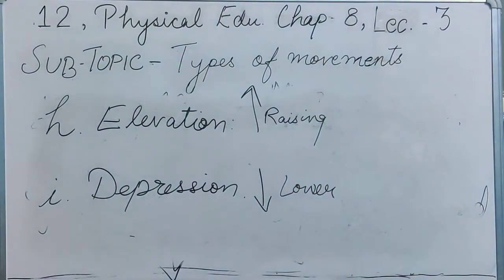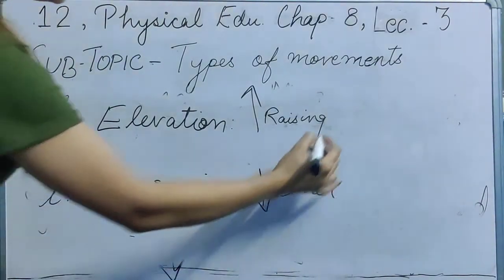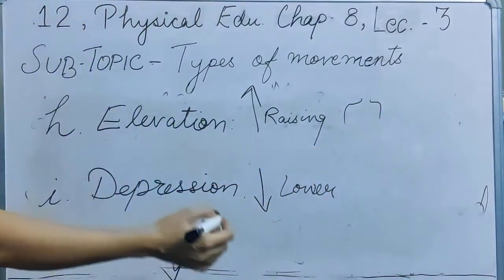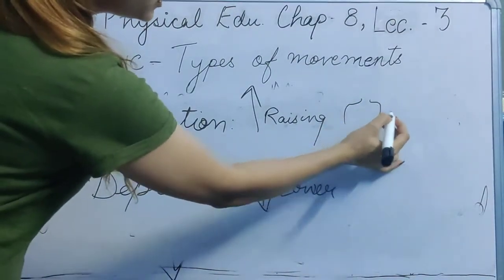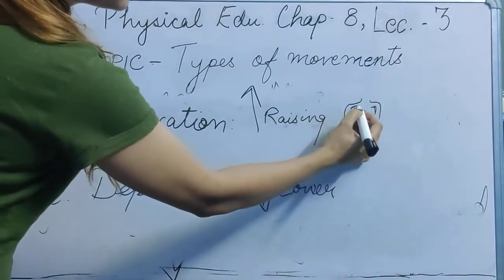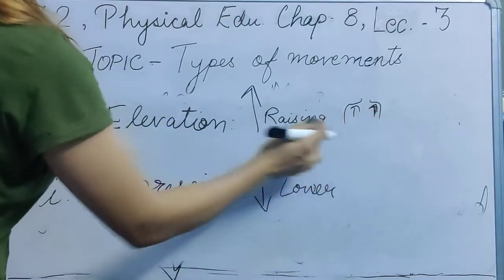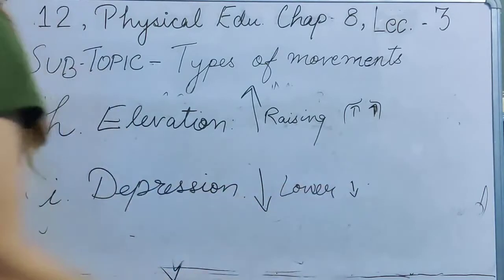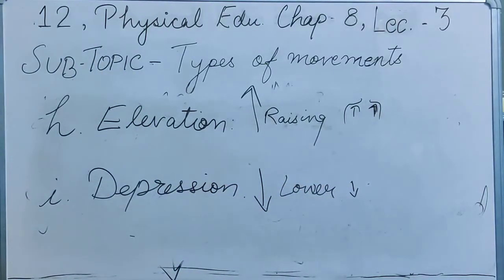Like shrugging a shoulder. So shrugging a shoulder means that if this is your shoulder, and the shoulders are moved or raised upward, then it will be called your elevation. And if the shoulders are moved downward, like dropping your shoulders down, then that would be your depression.